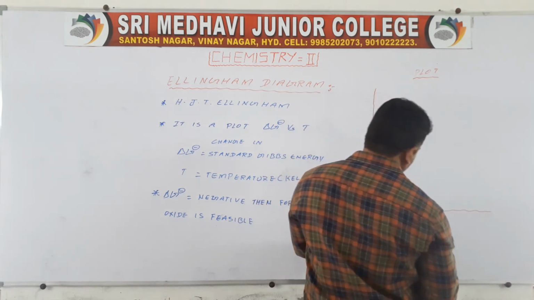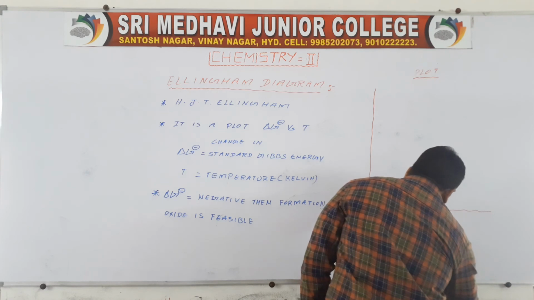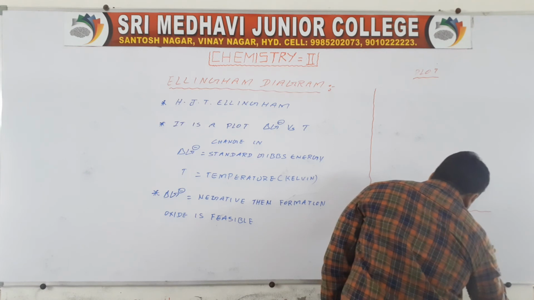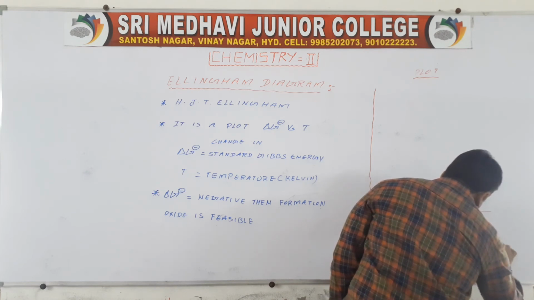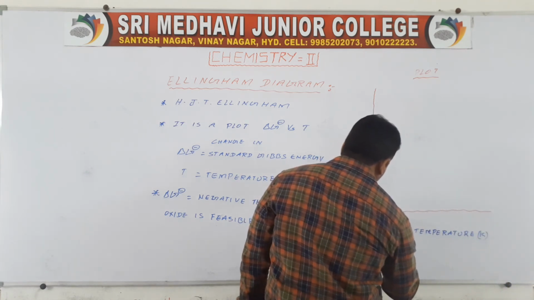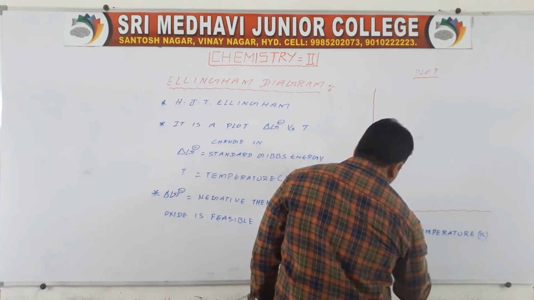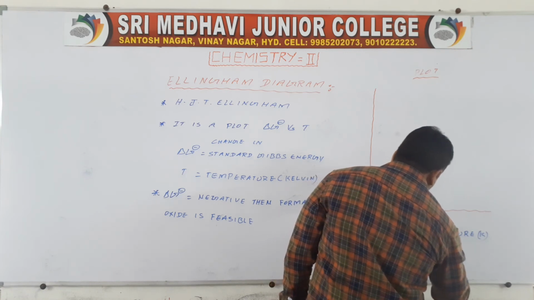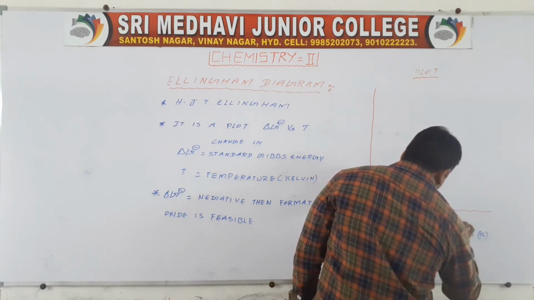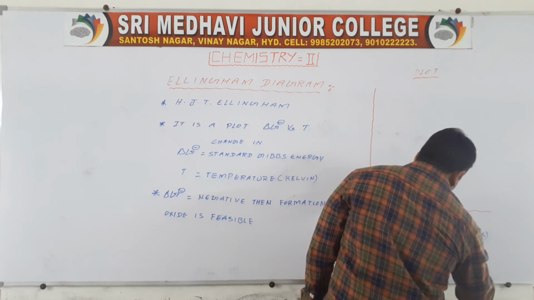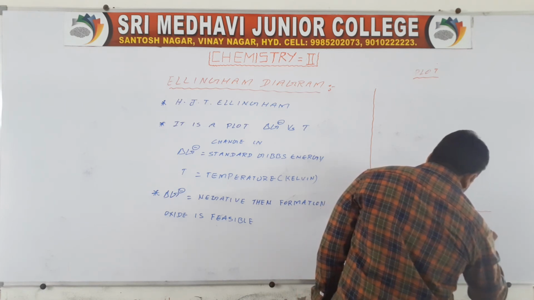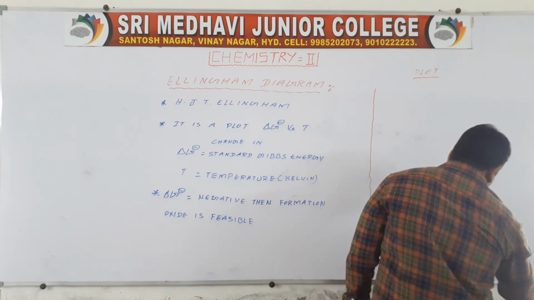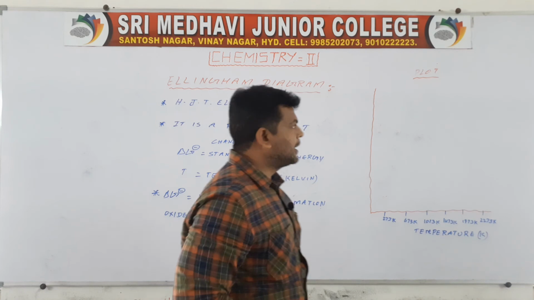I am taking temperature in Kelvin: 273 kelvins, 673 kelvins, 1073 kelvins, 1473 kelvins, 1873 kelvins, and 2273 kelvins.